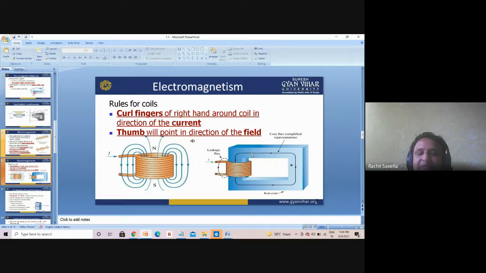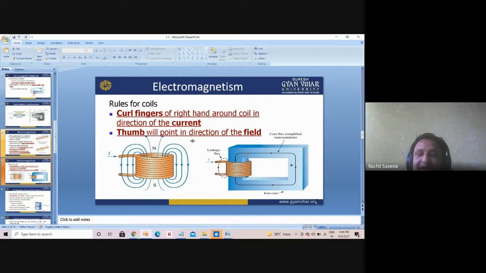So in a transformer we have a core, and on that core we have windings wound. These are basically the turns of winding, primary and secondary. So there are two windings, but the turns are many. If I am giving the current here, what will happen? You will find a flux there as per the hand rule, and that flux will be in a revolving nature because we are giving AC, that is alternating current.